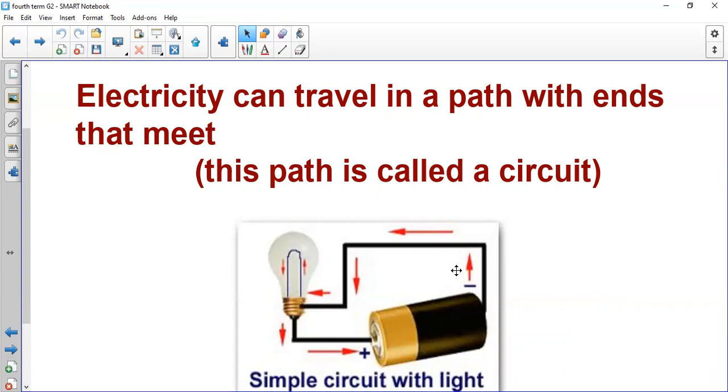And this shows you how does the electricity travel from the battery to the bulb. We should have battery, wire, and a bulb. We connect the wire from the negative and the positive side to the end of the bulb, and it will be on.